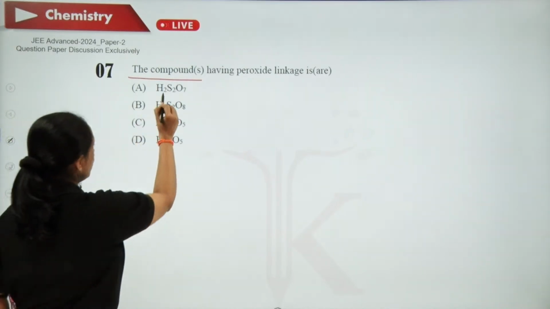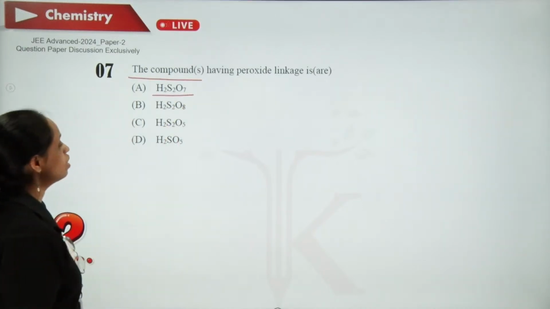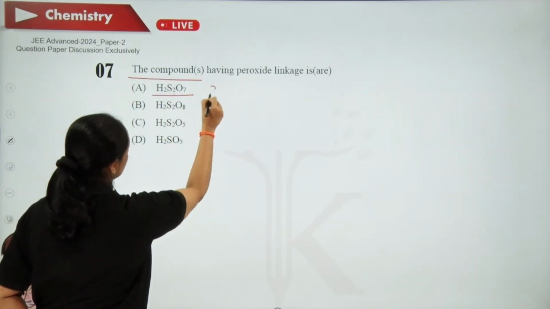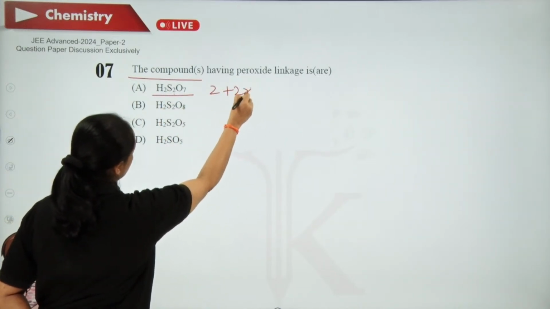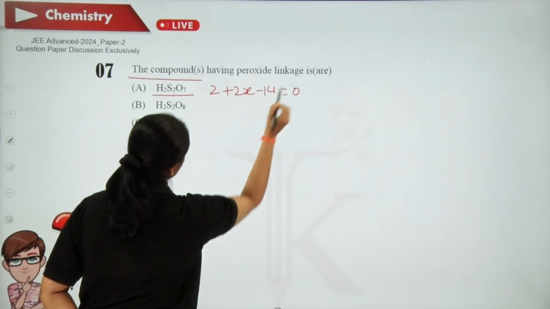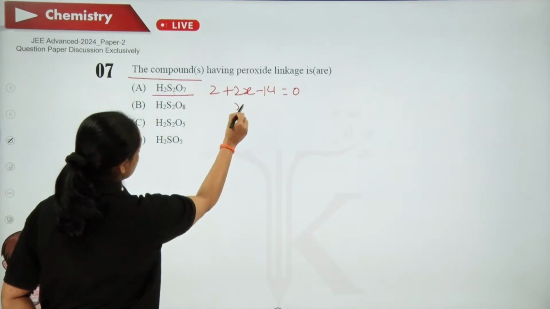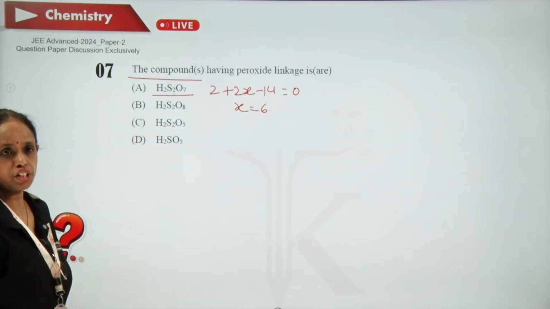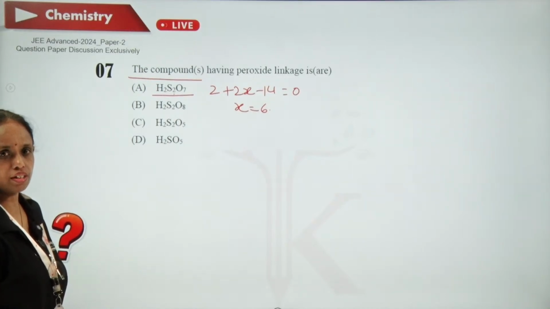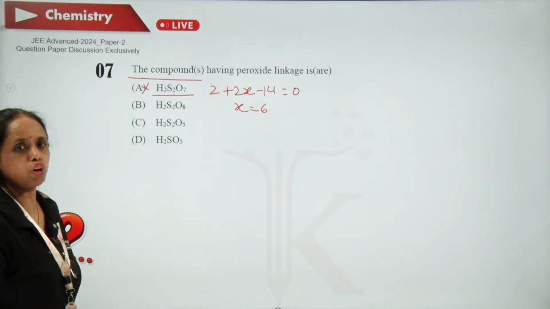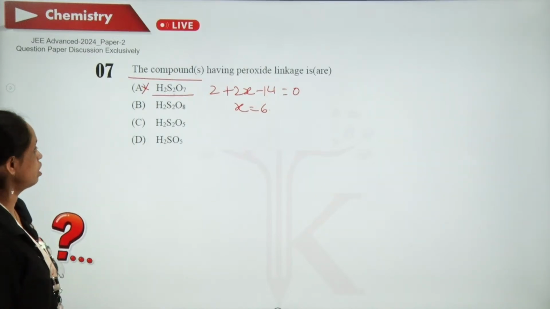So, if I take H2S2O7, what is the oxidation state of sulfur over here? 2 + 2x - 14 = 0. So, x = 6. Maximum oxidation state possible for sulfur is 6. So, it does not have any peroxy linkage.